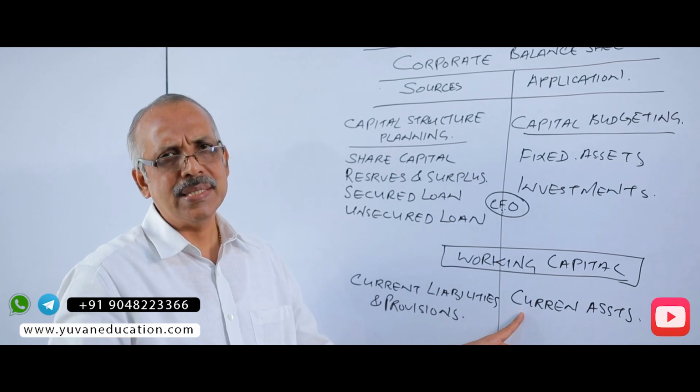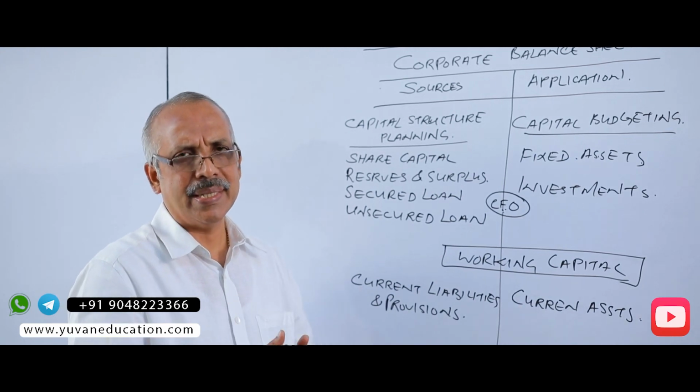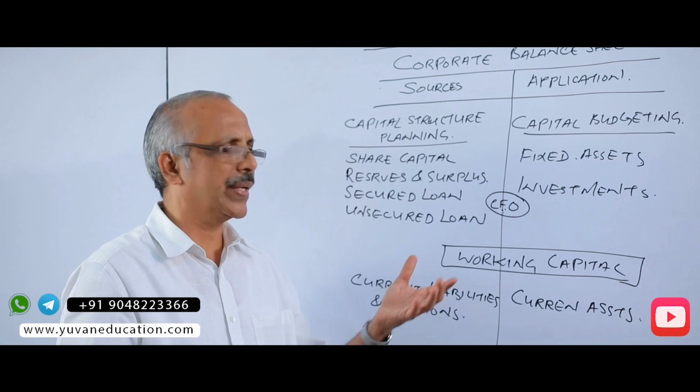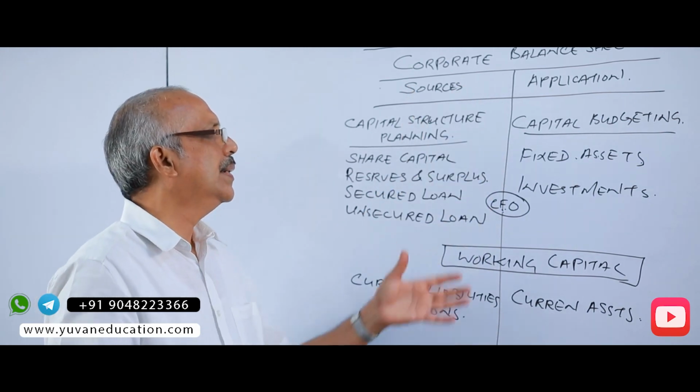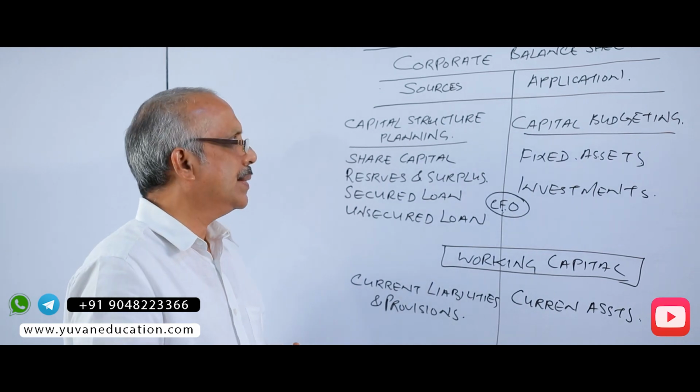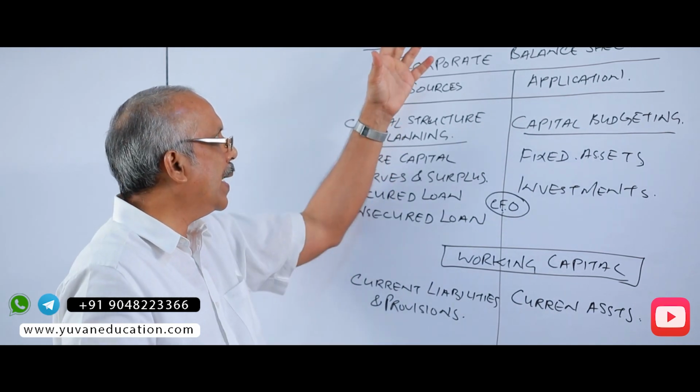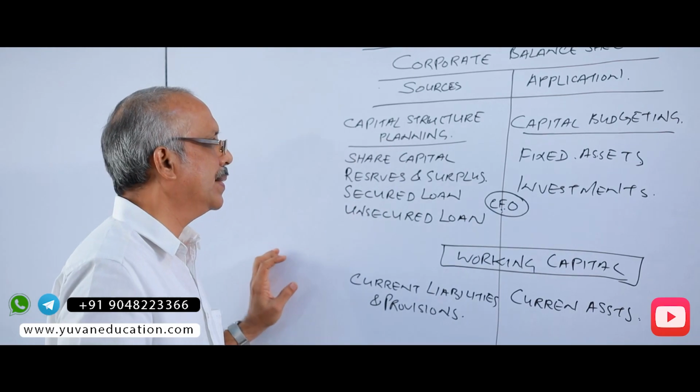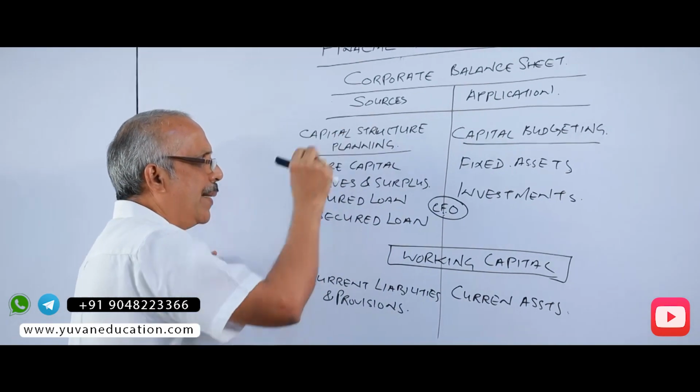And the other area is cash, how to manage the cash and cash equivalents of your company. These are all the various decisions taken by the CFO. And in financial management, you are studying what is the capital structure.